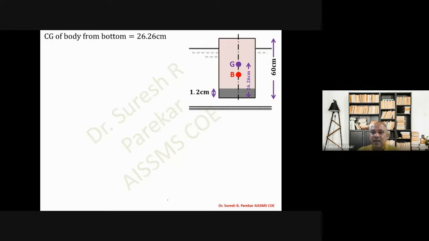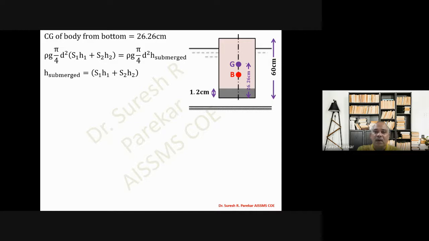So you can see here, G we are going to get from the bottom as 26.26. Then we have to find D submerged. So rho G pi by 4 D square S1 H1 plus S2 H2. And we know the value of H submerged will be greater than 1.2 centimeters. So we have this value S1, we have 5, H1 1.2, and then S2 0.6, and H2 we have to find out. And from this we will get H submerged.